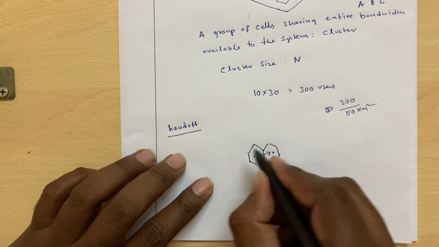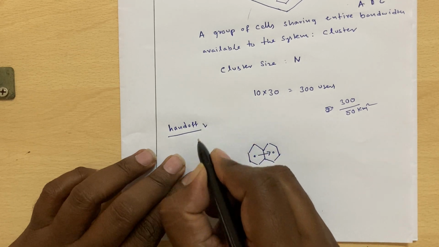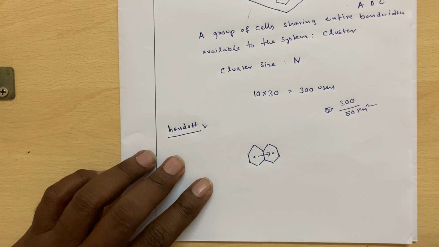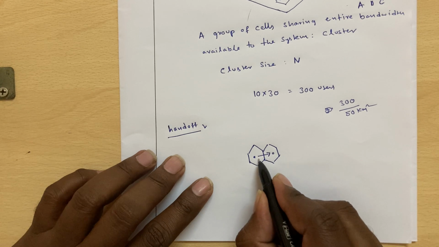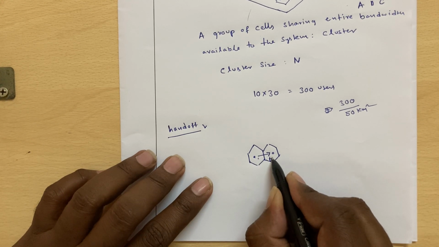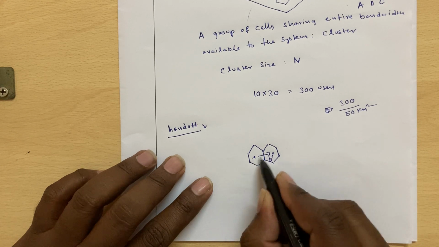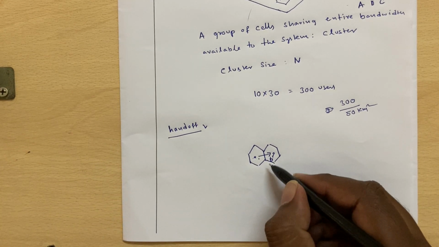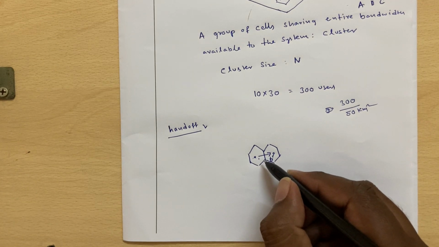If there is no handoff mechanism, you are in a call and you cross the cell boundary. This user, when he crosses the boundary, will now be associating with the new base station. In this process, your call may get disconnected.